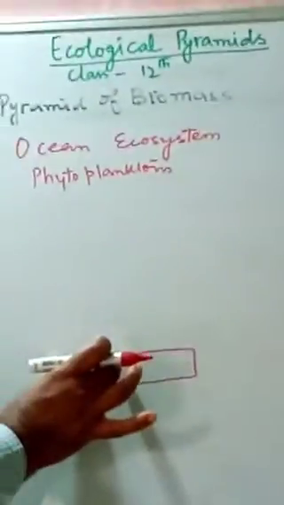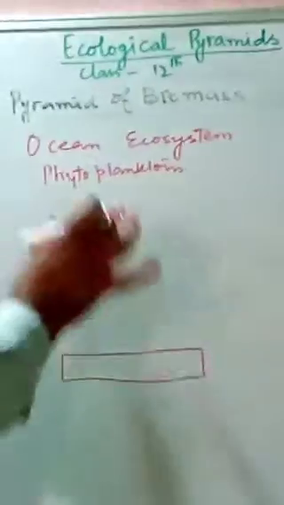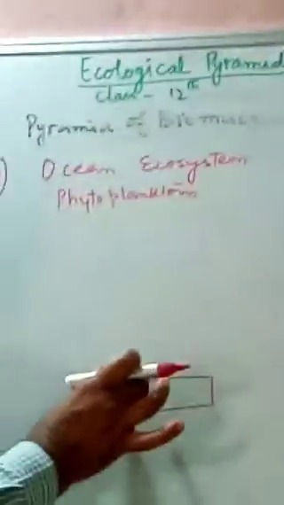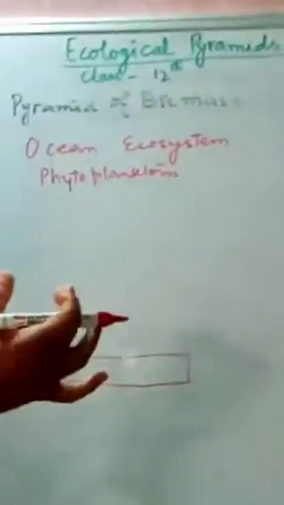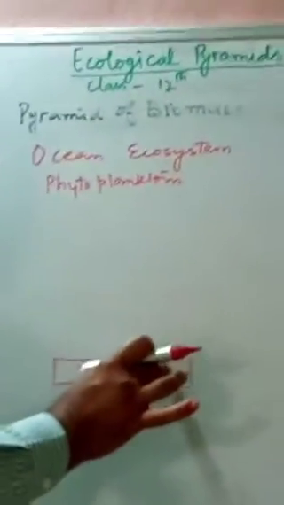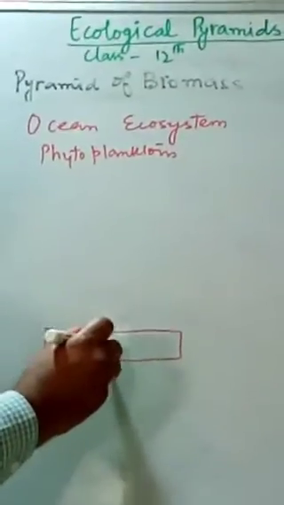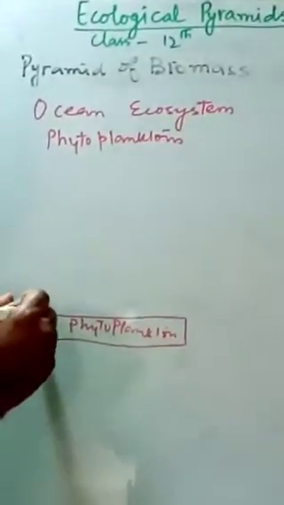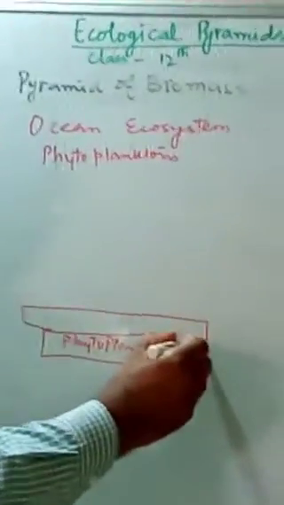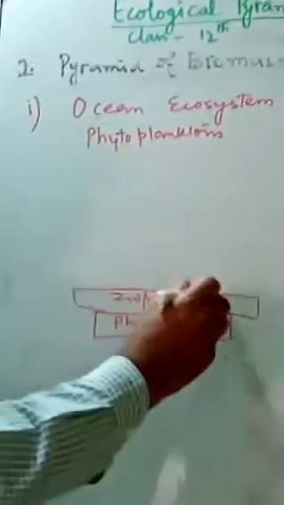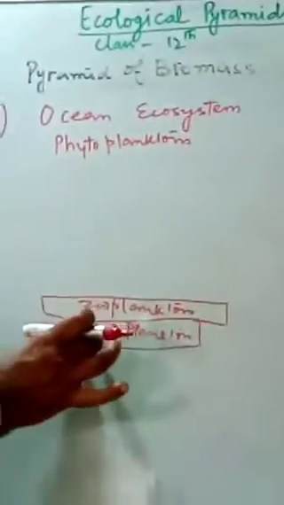Now these phytoplanktons are eaten up by some zooplankton. These zooplanktons also have some mass, but that mass is somewhat more than that of the phytoplanktons. The mass of phytoplanktons is less as compared to that of these zooplankton. Even if the number of zooplankton is smaller, they still have more weight as compared to the phytoplankton.